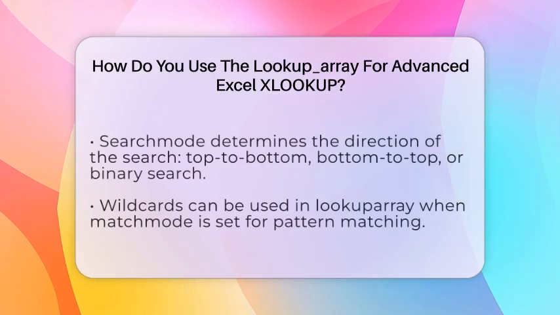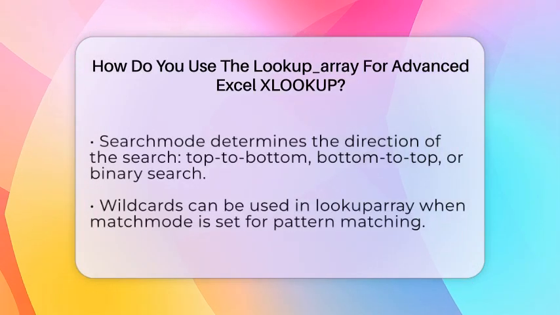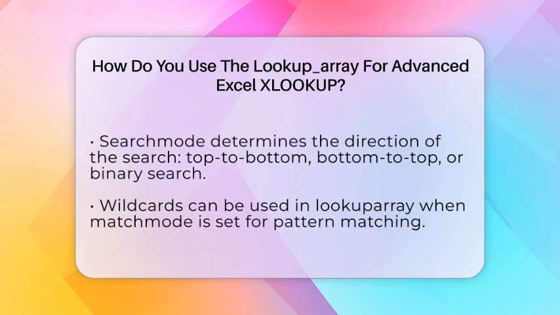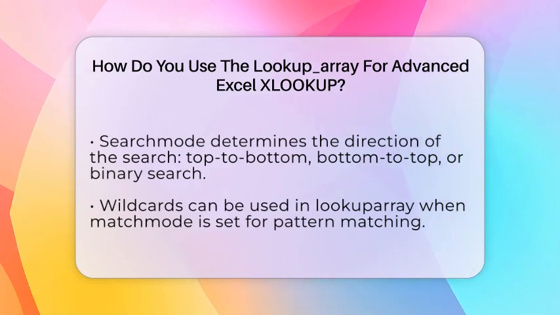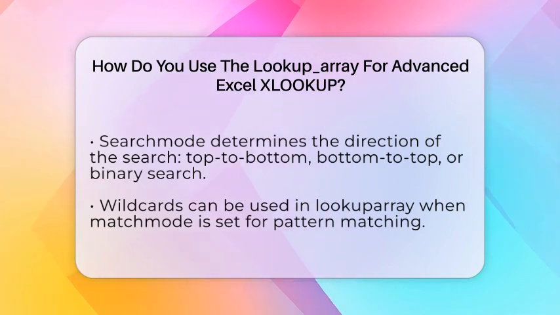The lookup array also works with optional parameters like match mode and search mode. Match mode controls whether Excel finds an exact match, the next smaller or larger item, or uses wildcards for pattern matching. Search mode determines whether Excel searches from top to bottom or bottom to top, or uses binary search for sorted data. These options give you control over how the lookup operates, making it more precise and faster.